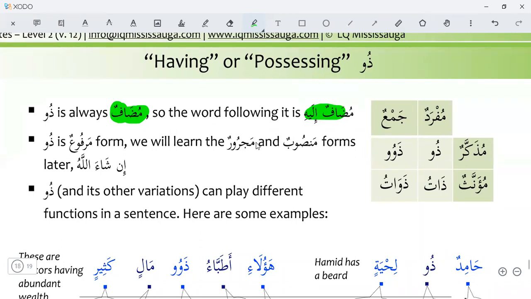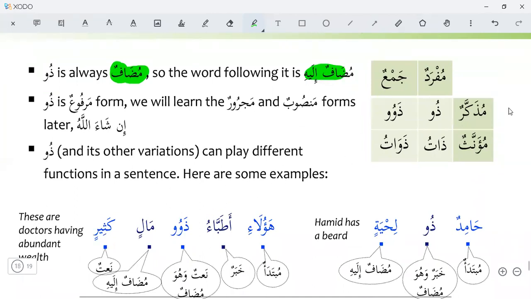We will learn the majroor and mansoob forms later. Dhu and other variations can play different functions in a sentence. Here we will learn: for muzakkar, masculine, mufrad, singular, we use dhu. For plural, for jam', we use dhawu. For muannas, dhatu. Dhawatu is for muannas.